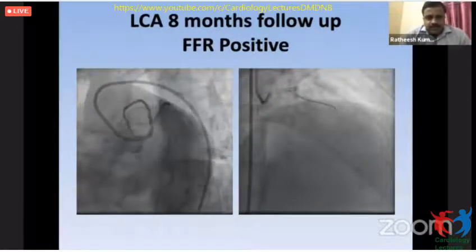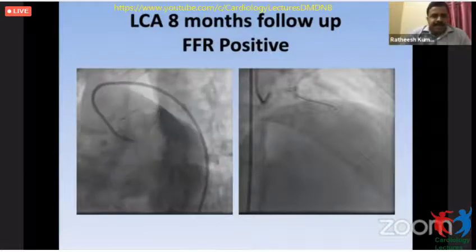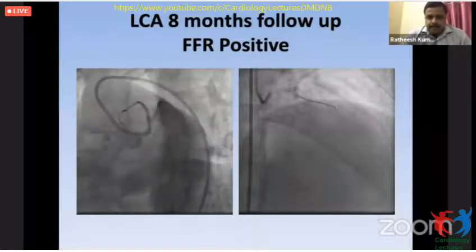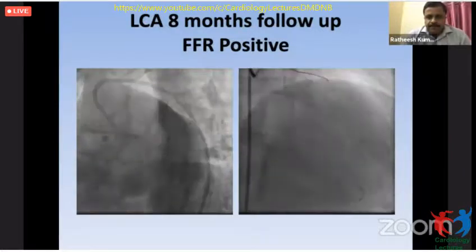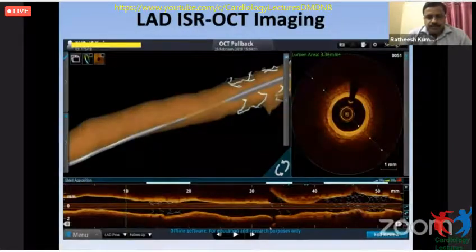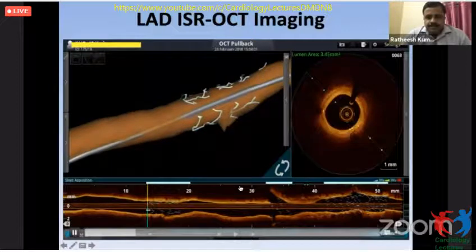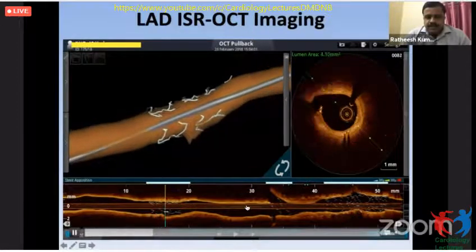To our horror, we could see that the LCX was occluded almost 99%, and the proximal LAD also had a tight lesion. This was the imaging of the LAD. The distal struts were seen. The other struts were actually embedded in the